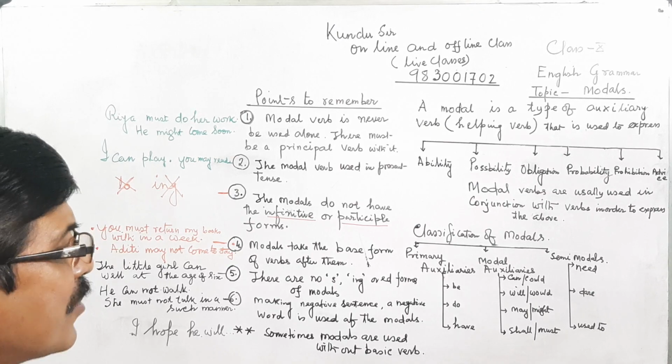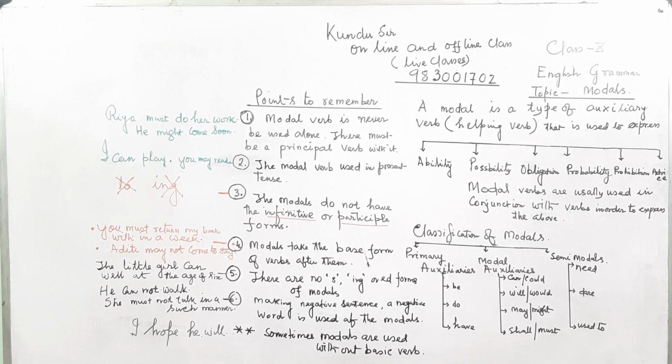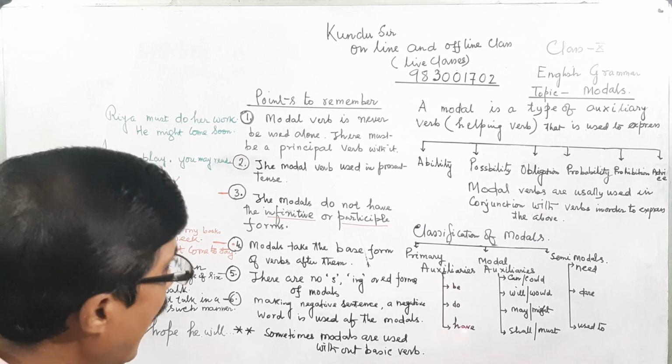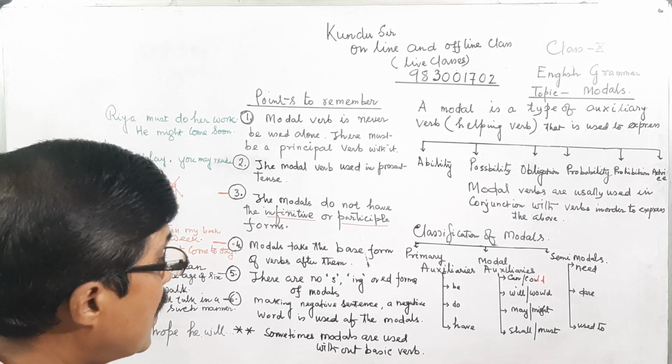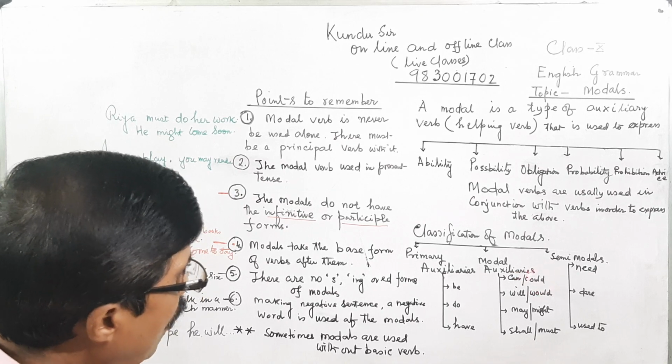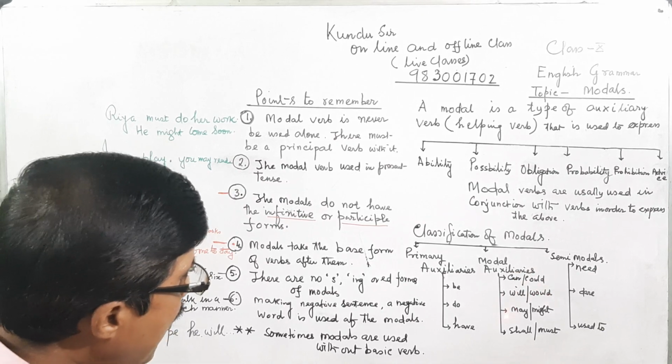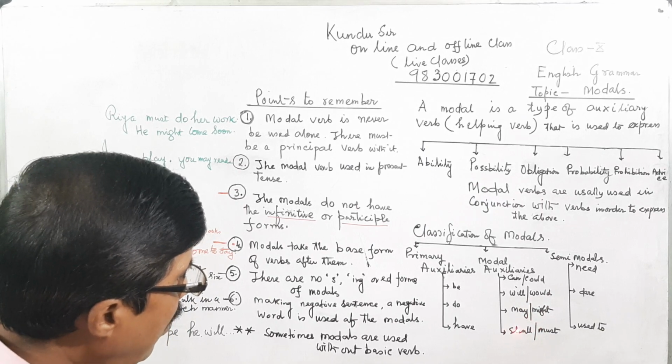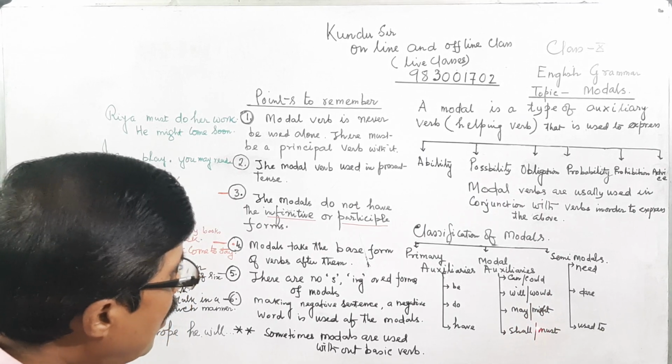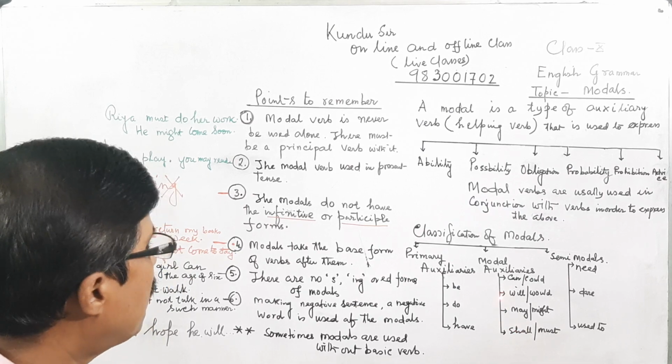Now, what are the points to be remembered? A modal verb is an auxiliary verb or a helping verb which takes place with the base verb. It may be primary auxiliaries, modal auxiliaries or semi-modals. The primary auxiliaries examples are be, do, have. Then modal auxiliaries: can, could, will, would, may, might, shall or must. All are modal auxiliaries.